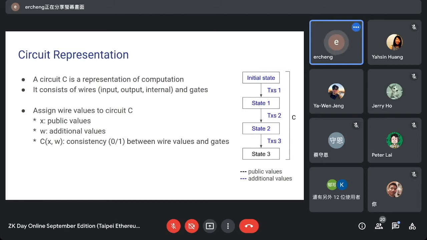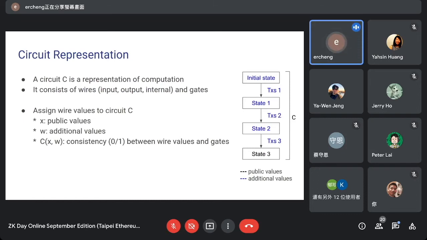This is why we distinguish between these kinds of assignment. The public values I will represent as X, and the additional values will be represented as W, colored black and blue respectively. If this computation is to be correct, we will say that C(X, W) equals 1, meaning that every gate is performed correctly, so that these wire values are consistent.